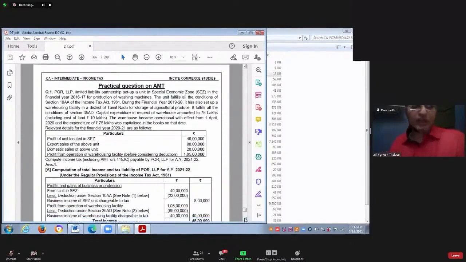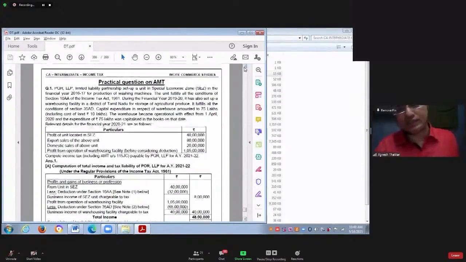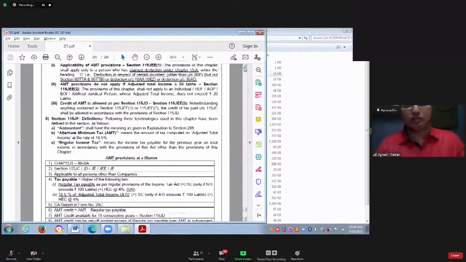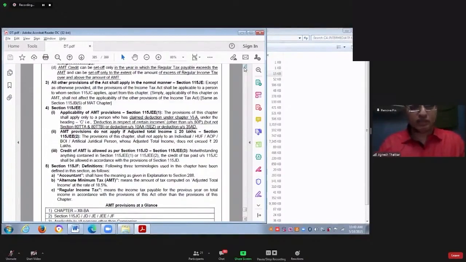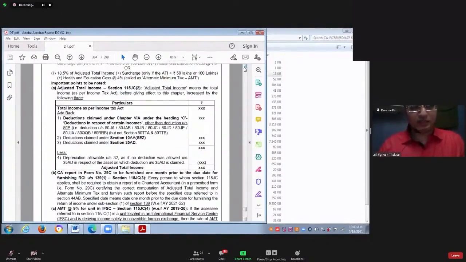So we have a practical question on AMT. Dixit is asking me a question. Sir, if the assessee has claimed a deduction under section 80QQB, are the AMT provisions applicable to him? Answer is yes, they are applicable. If the assessee has claimed deduction under section 80TTA, 80TTB, then not applicable.